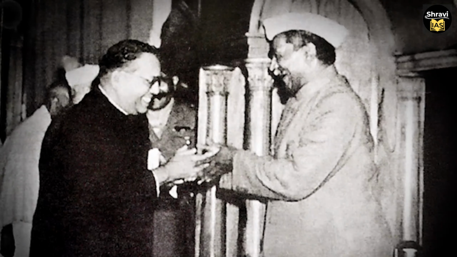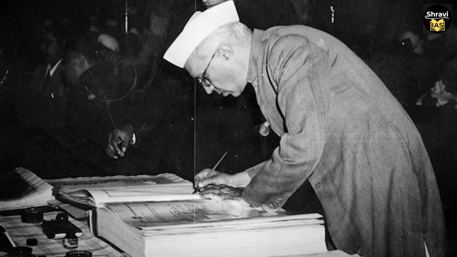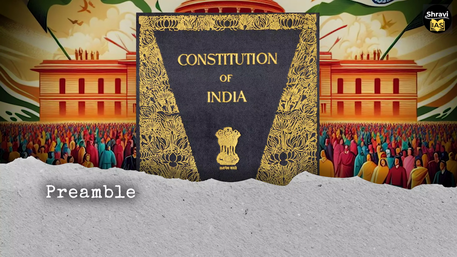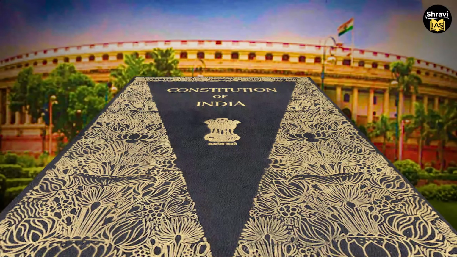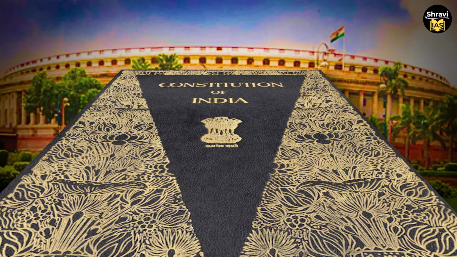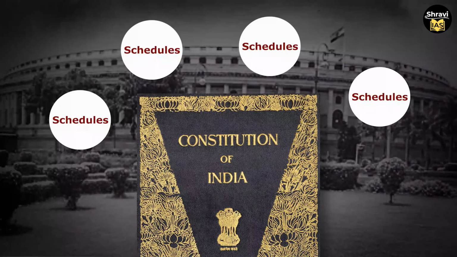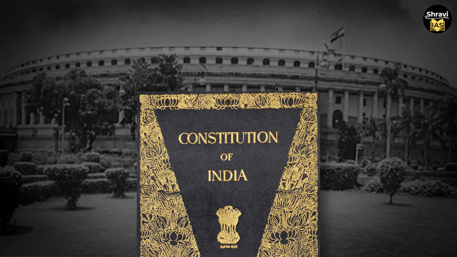26 November 1949. On this day, we adopted our great constitution. And when we adopted the constitution, it consisted of a preamble, 395 articles and 8 schedules. If you observe the constitution in the present time, you will see there are 12 schedules in our constitution. Time to time we have added more schedules in our constitution as per our requirements.